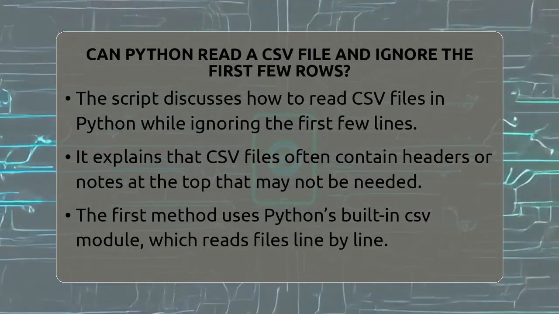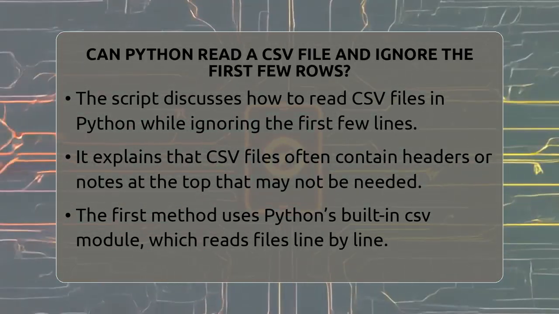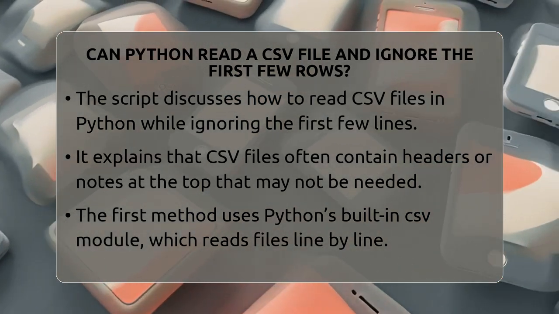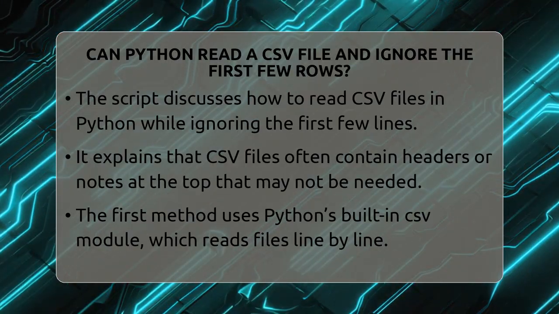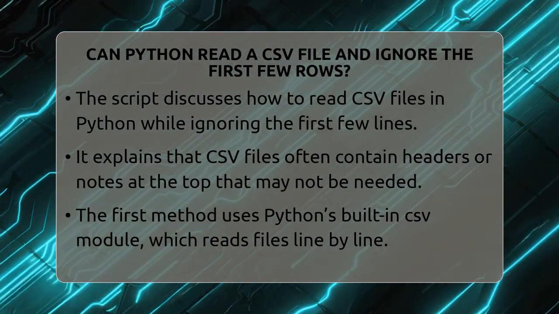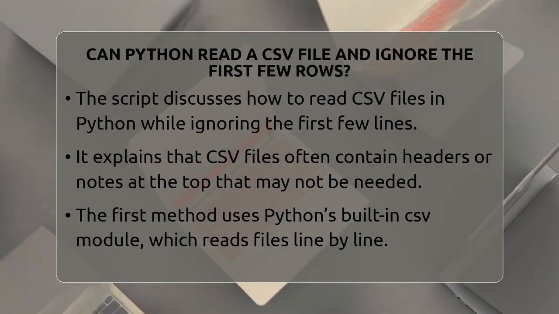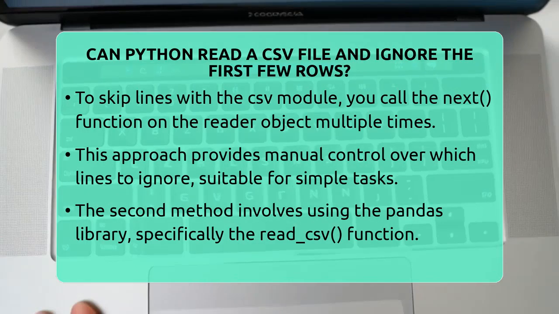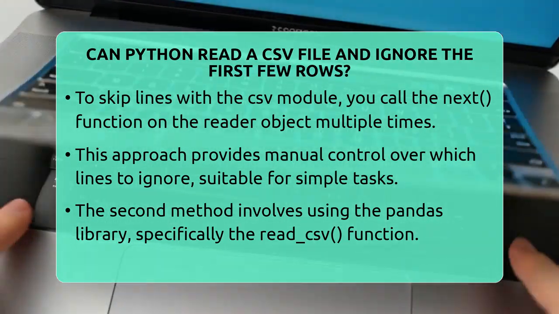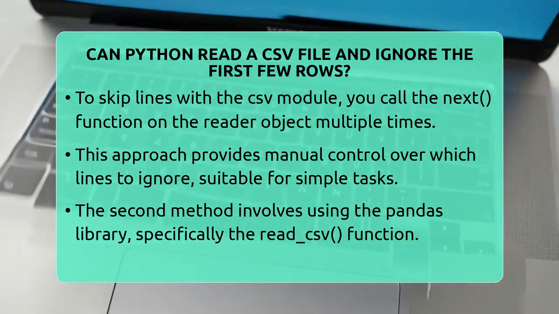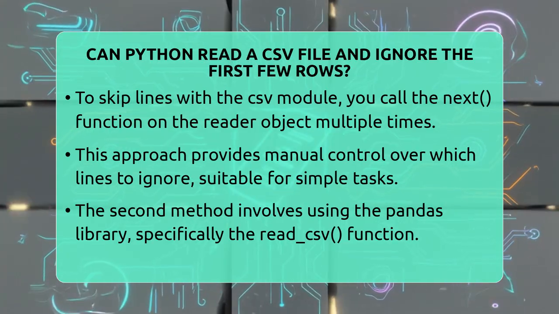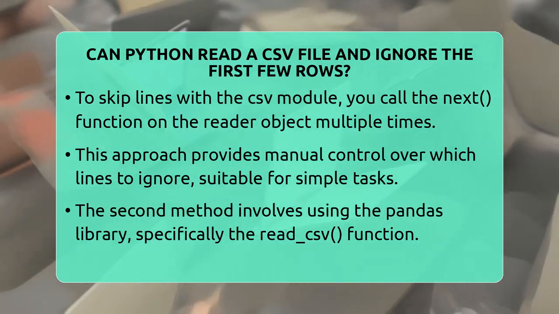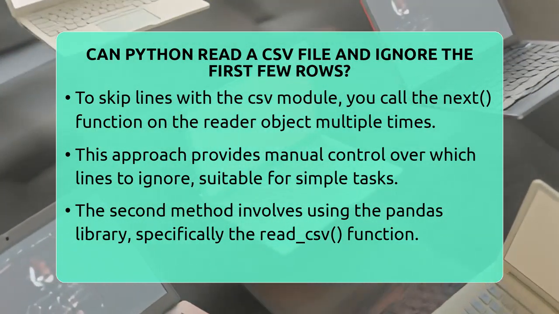Python makes it pretty simple to read CSV files and ignore the first few rows. There are two main ways to do this. The first way uses the built-in CSV module, which is part of Python's standard library. When you open a CSV file with this module, it reads the file line by line, giving you each row as a list. To skip the first few lines, you just call the next function on the reader object as many times as needed. For example, if you want to skip the first two lines, you call next twice before processing the rest of the data.